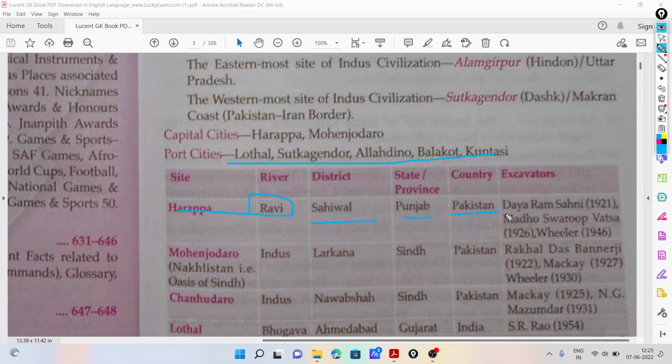And who are the excavators of Harappa? Daya Ram Sahni in 1921, Madho Sarup Vats in 1926, and Wheeler in 1946. These are the excavators of Harappa.